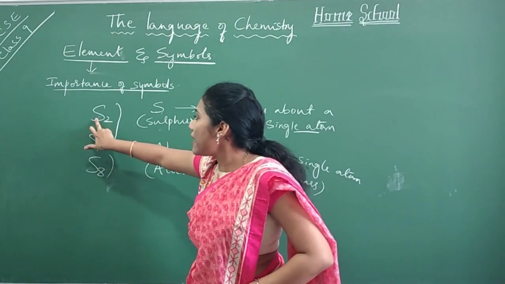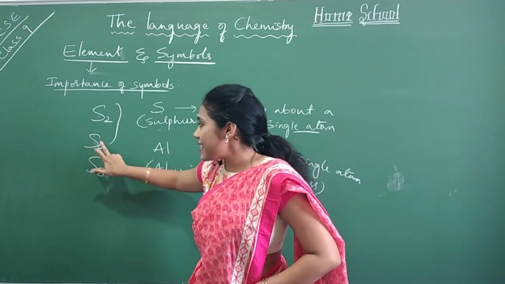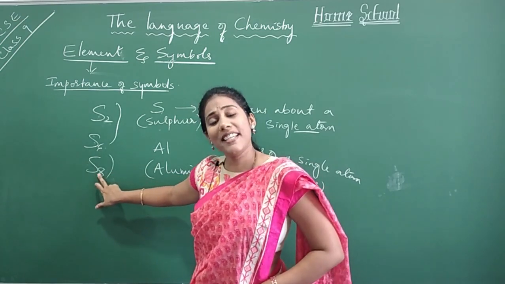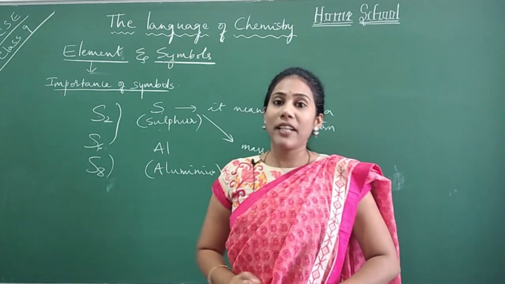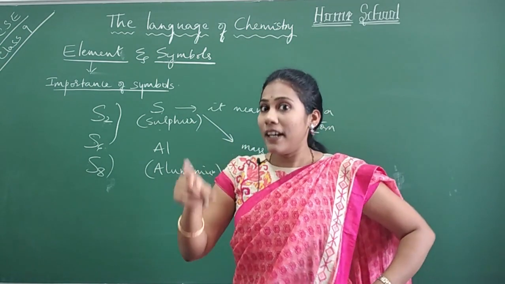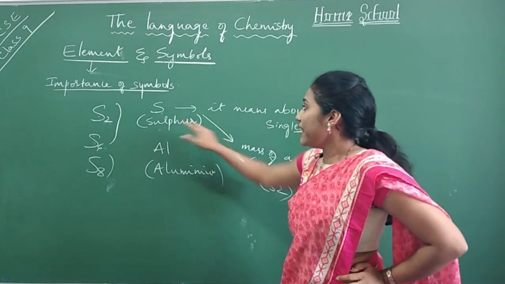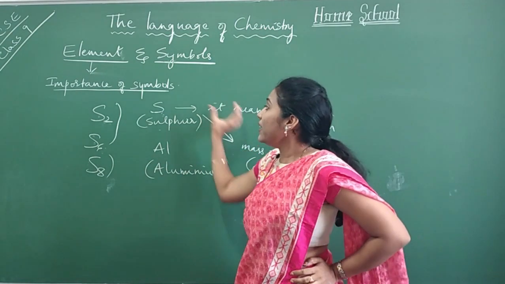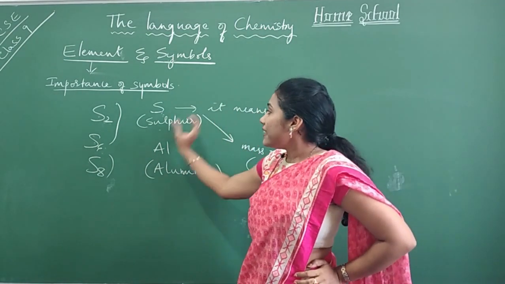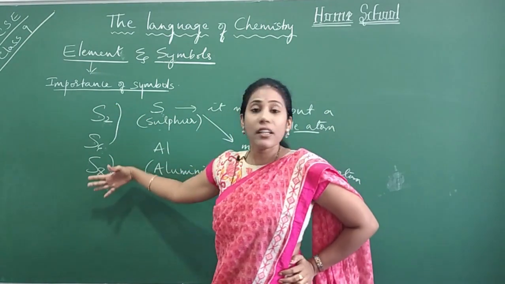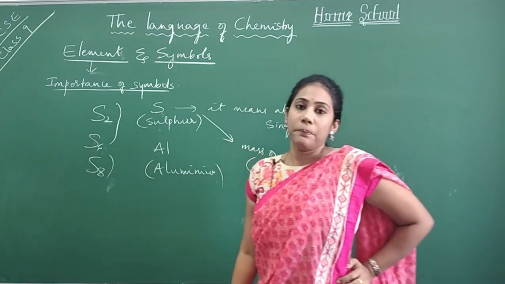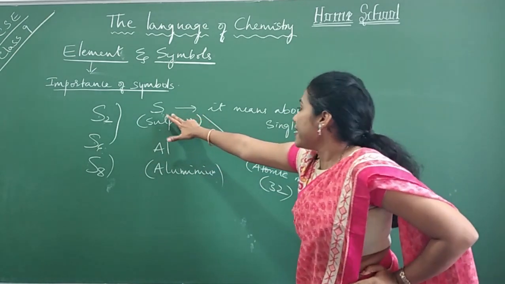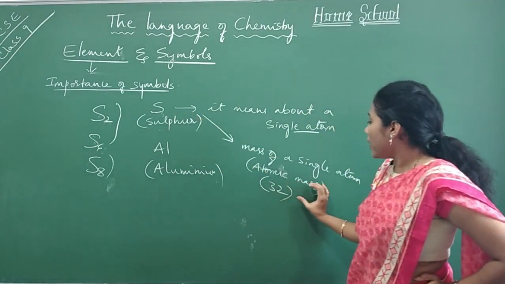S2 means 2 sulfur atoms joined together. S6 means 6 sulfur atoms joined together. S8 means 8 sulfur atoms joined together. Okay, but here you have a differentiation between single S and these S's. Yes or no? So the symbol will clearly tell you whether something is an atom or it is there in a molecular form. Clear, everybody?